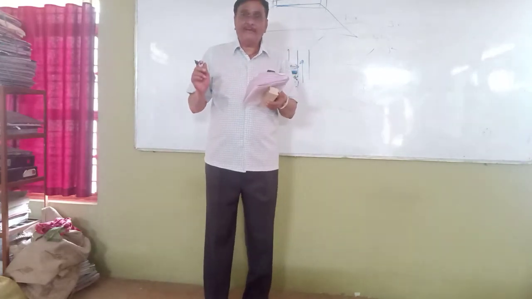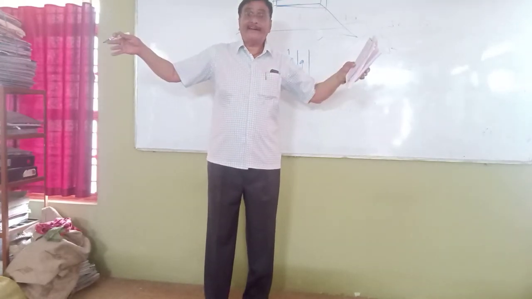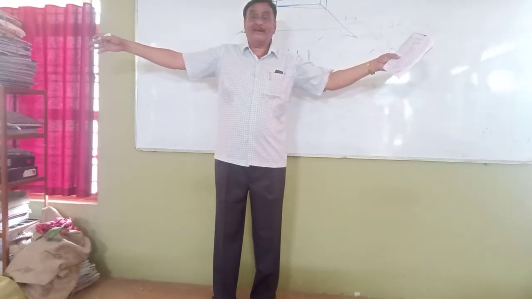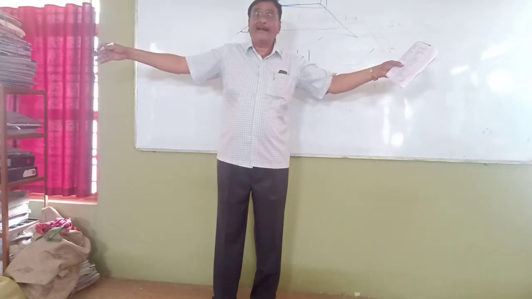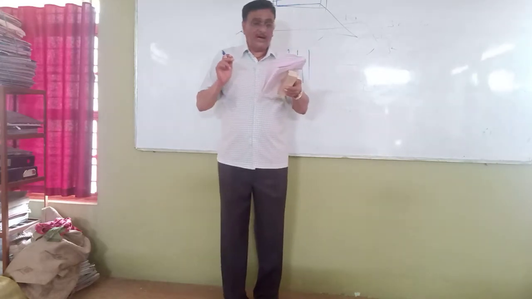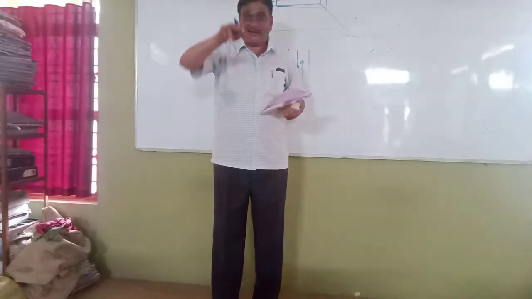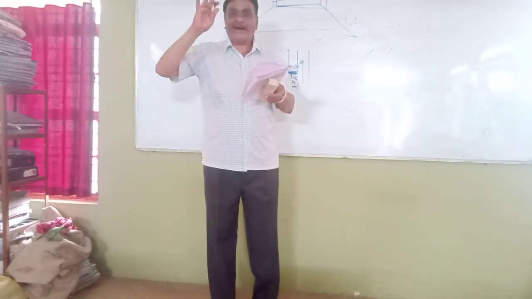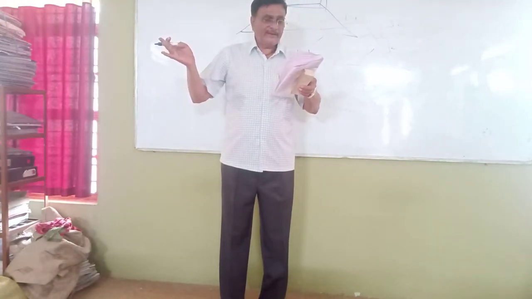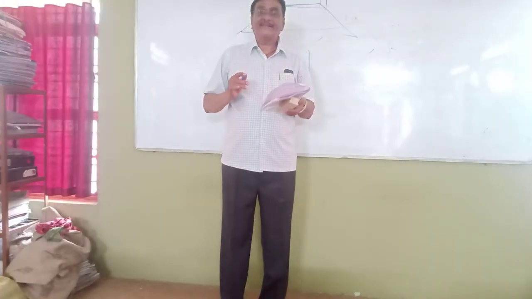The width of the right of way is influenced by what? Just now I told you, right of way is the full width of the land acquired, correct or not? What is right of way? The full width of the land acquired before finalizing the alignment. That is right of way. Now what is the question asking? The width of the right of way is influenced by which factors? Again, four options: formation width, shoulder width, classification of the road, and all of the above. Understand or not? The right answer is all of the above.